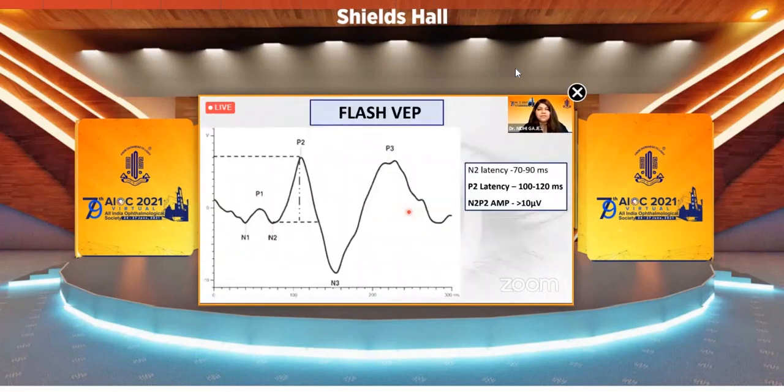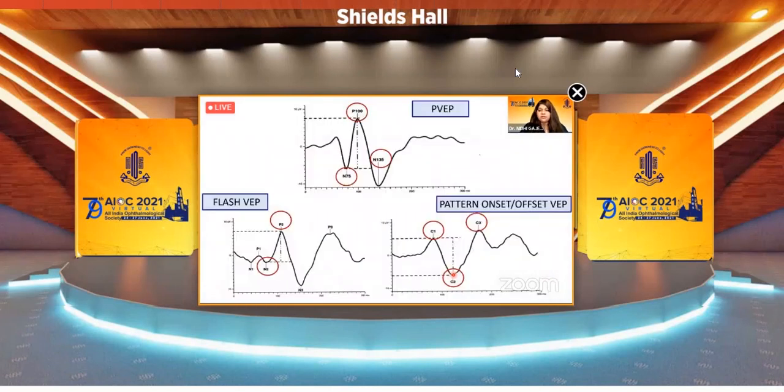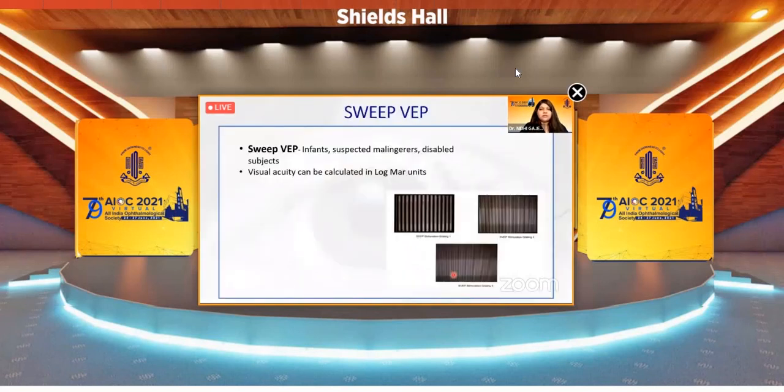So in flash VEP, we have different waves. We have 3 positive and 3 negative waves, in which the second wave, positive P2, is important. Its latency and its amplitude have to be seen. The indications are uncooperative or unconscious patients, patients with media opacity, with penetrating wounds to the globe, and selection and timing for posterior segment surgeries. Just a look at all the 3 patterns of the waves in all the 3 tests.